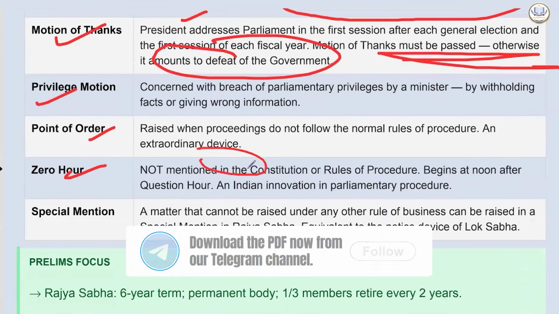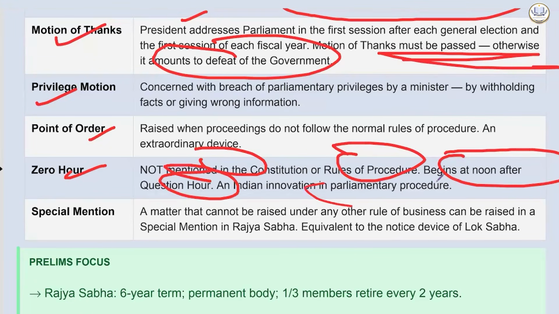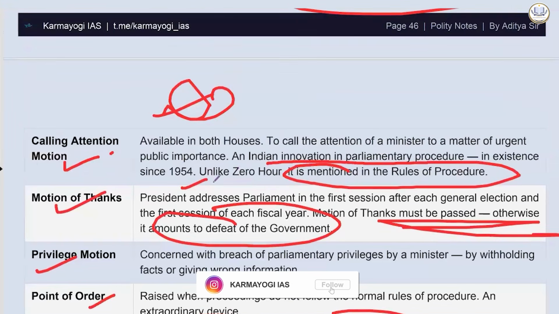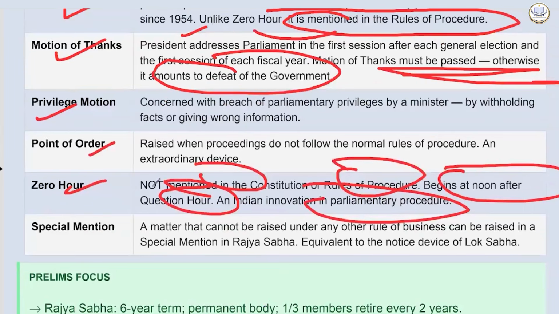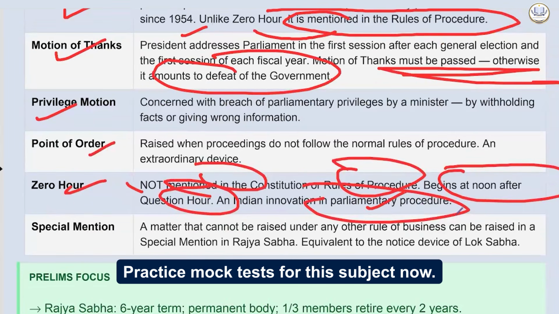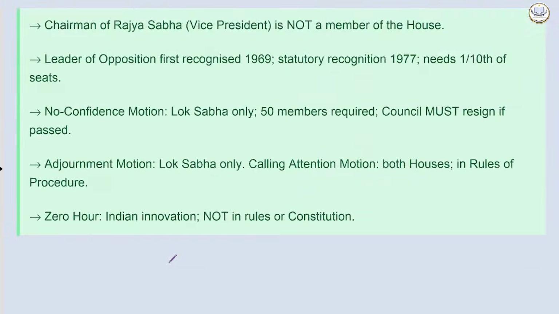It happens frequently. It is raised when proceedings do not follow the normal rules of procedure, an extraordinary device. Zero hour is not mentioned in the constitution or rules of procedure, begins at noon after question hour, and is an Indian innovation in parliamentary procedure. So calling attention, unlike zero hour, is mentioned in the rules of procedure. Zero hour is not even mentioned in the rules of procedure. Special mention: a matter that cannot be raised under any other rule of business can be raised in Rajya Sabha, equivalent to the notice device of Lok Sabha.